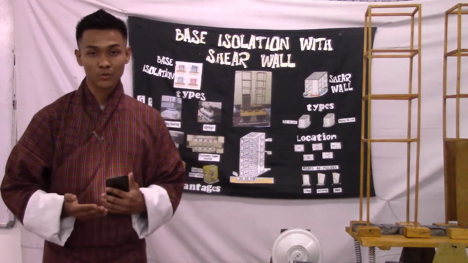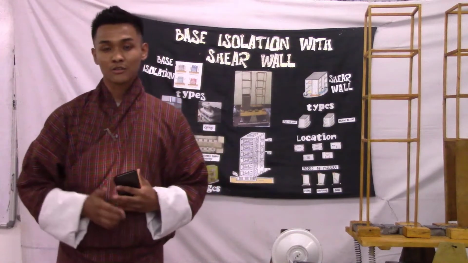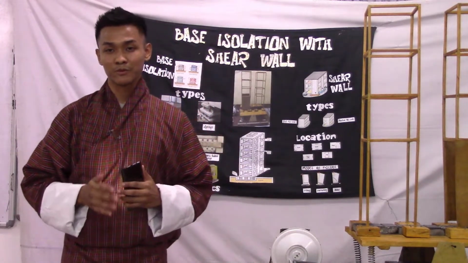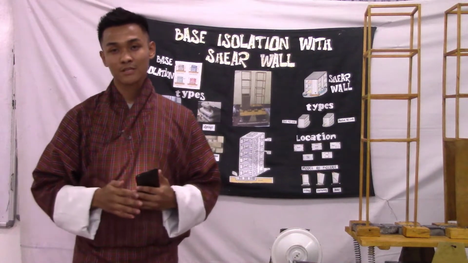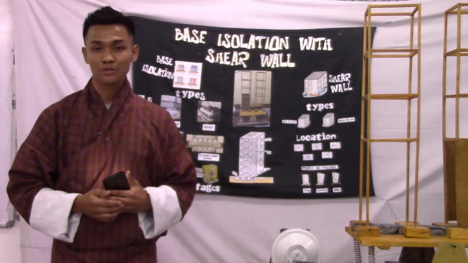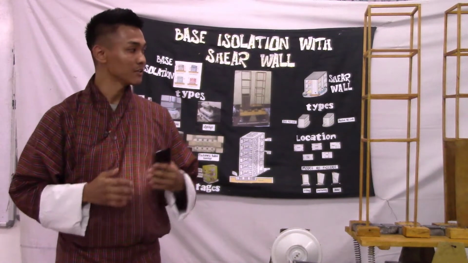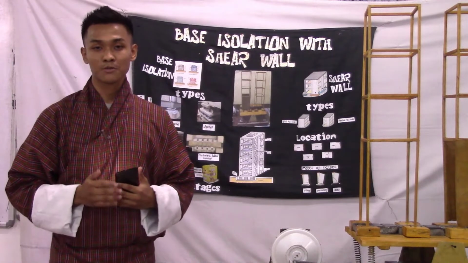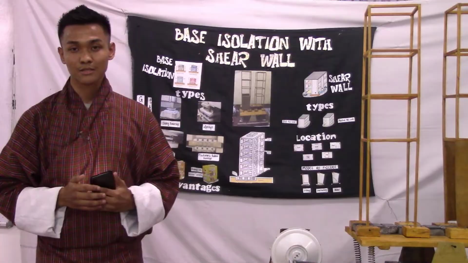Before that, what is an earthquake? An earthquake is a tremor or movement of the earth crust that originates from below the surface, and there is no possibility that earthquakes can be prevented. Earthquakes have occurred in different parts of the world with different magnitudes and have caused damage to the lives and properties of people. So it is important as civil engineers that we try to create structures that are more resistant to earthquakes. Thus, today we are going to demonstrate two concepts that will make our structure more earthquake resistant.